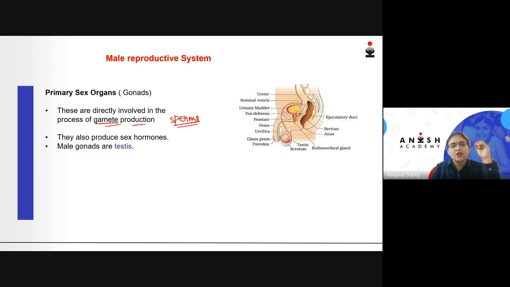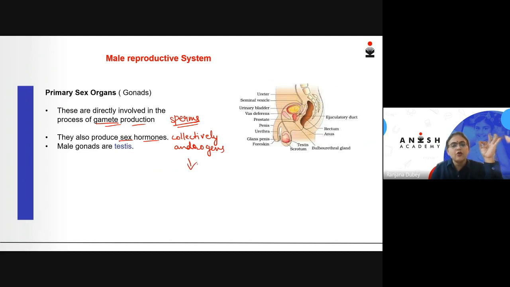So those organs which are directly producing sperms or spermatozoa or gametes are called the primary sex organs. Along with sperms, they will also be producing hormones, which are collectively called androgens.